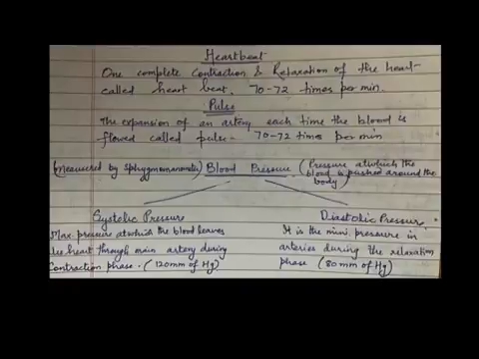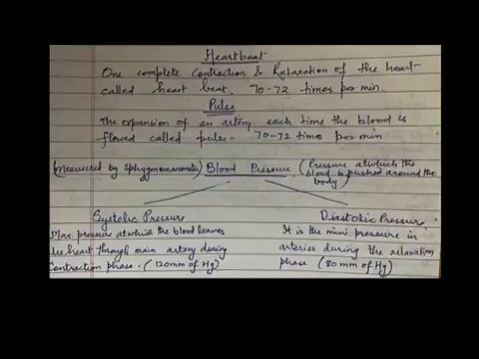arteries towards the capillaries. The minimum pressure in the arteries during the relaxation phase of the heart is called diastolic pressure. The value of diastolic pressure is always lower than that of the systolic pressure.